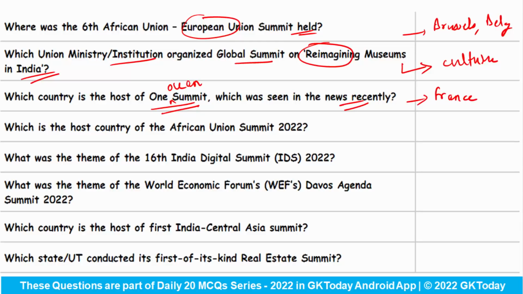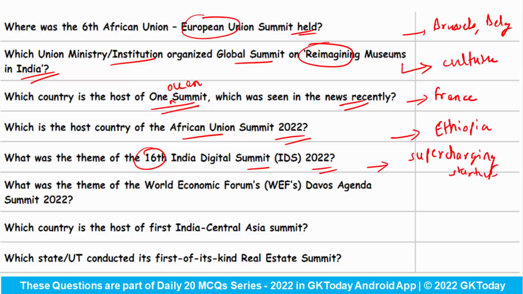Which is the host country of the African Union Summit 2022? It was hosted by Ethiopia. What was the theme of the 16th India Digital Summit 2022? The theme for this event was Supercharging Startups. What was the theme of the World Economic Forum's Davos Agenda Summit 2022? So the theme was the state of the world.